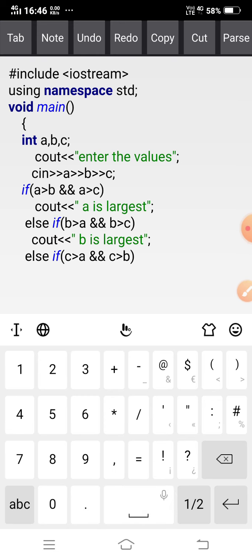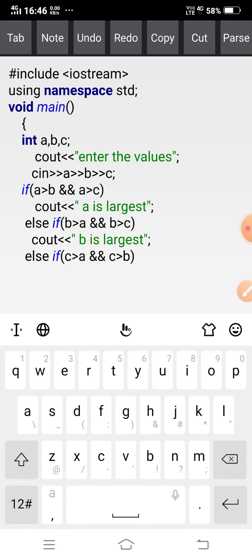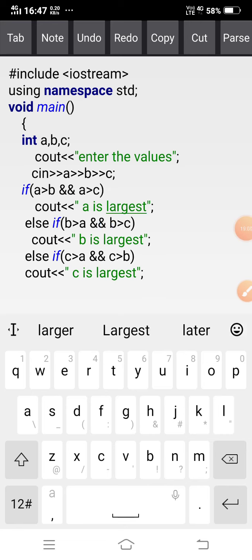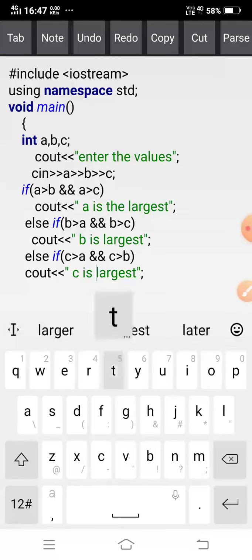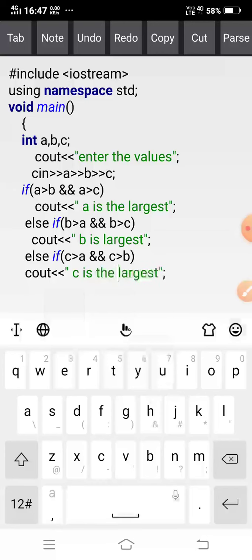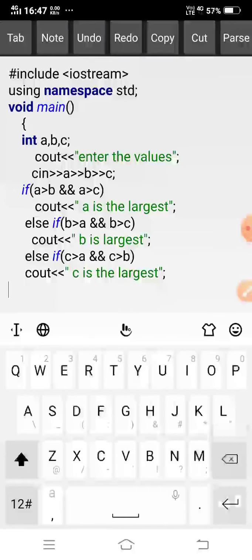I have to write here cout: C is the largest. Okay, next one is else. Okay, my sixth condition is finished.